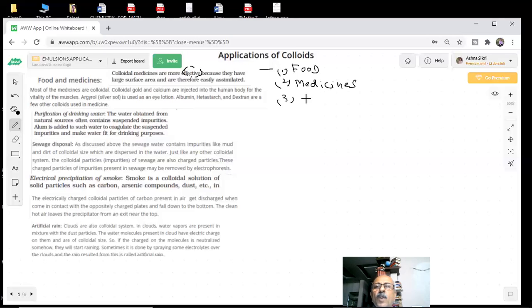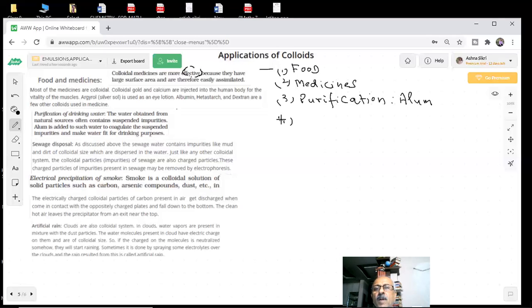Third, purification of water. Your water needs purification. If the water you are drinking is not pure, what is the result? There are suspended impurities present in the water, so they add alum. Alum is a compound which coagulates the suspended impurities and makes water fit for drinking.